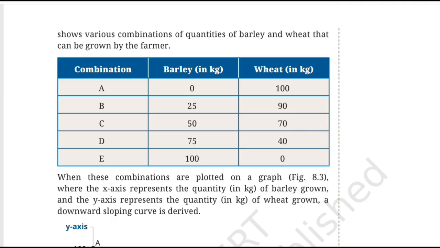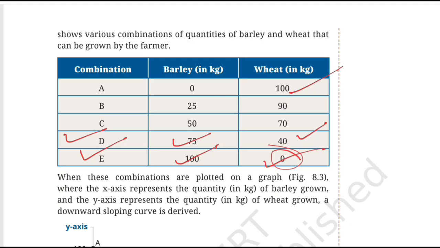When we go ahead with point number D, we see that barley's quantity is 75 kg whereas wheat quantity is 40 kg. And finally, when we come to point E, barley has become how much? 100 kg and wheat has become how much? 0 kg. So the farmer has moved completely towards barley. But look at what happened to wheat. From 100 kgs, the wheat has come down to 0 kgs. The more resources are directed towards barley, the less is available for wheat. And that is the trade-off the chapter wants you to understand.